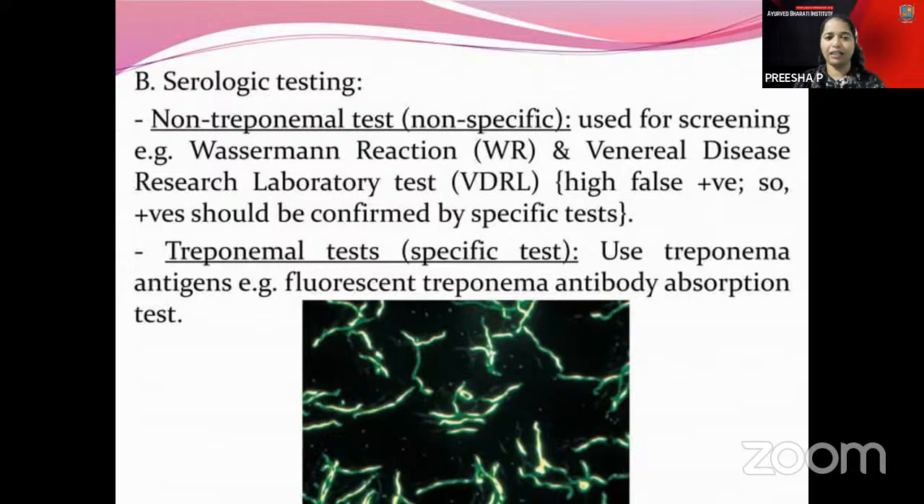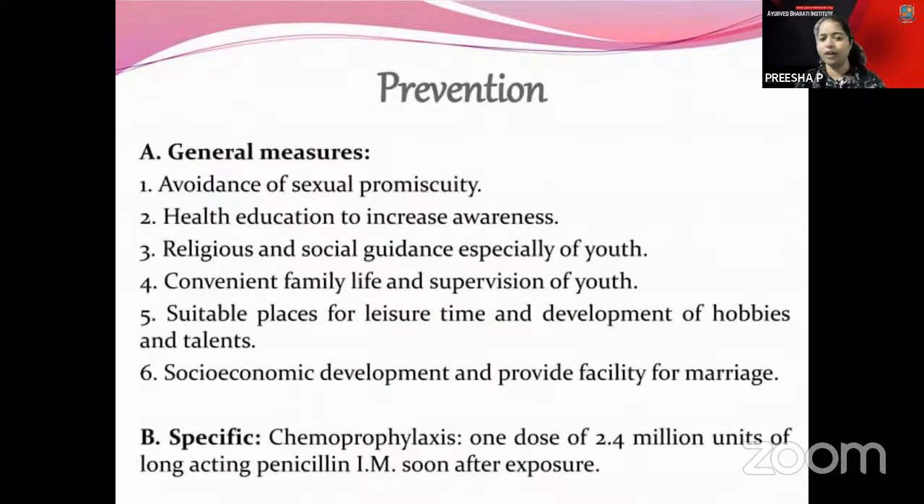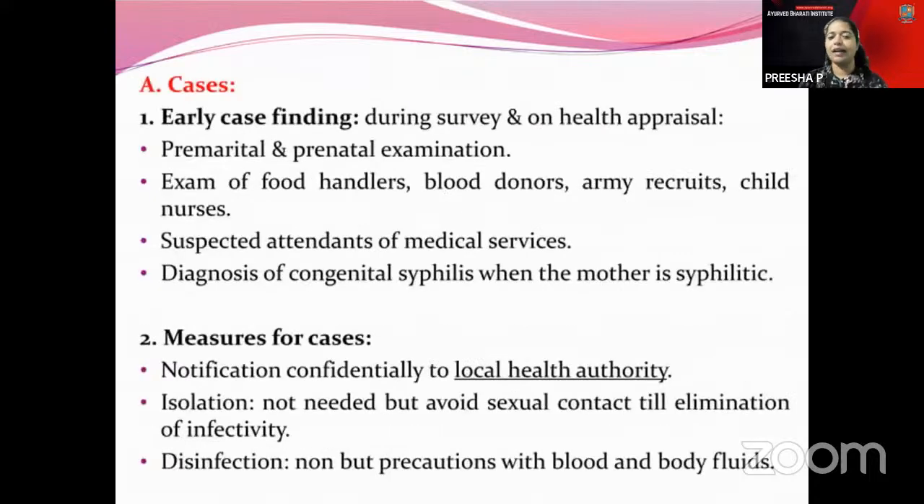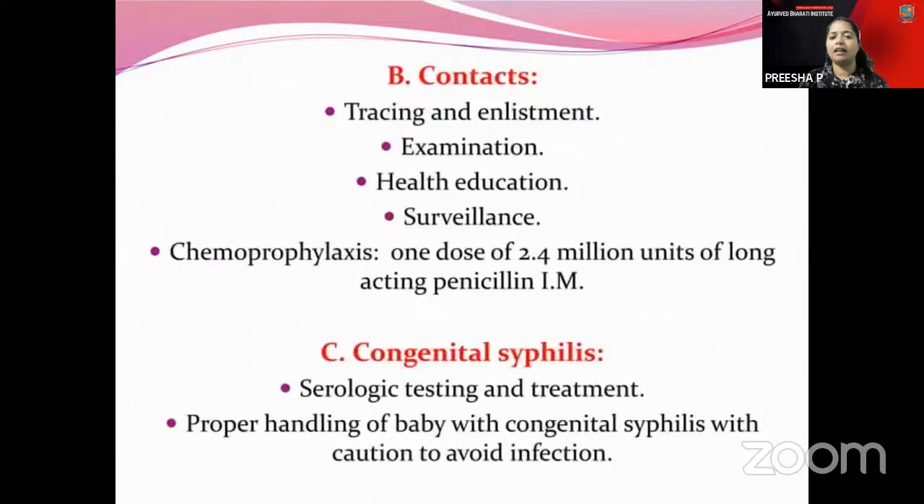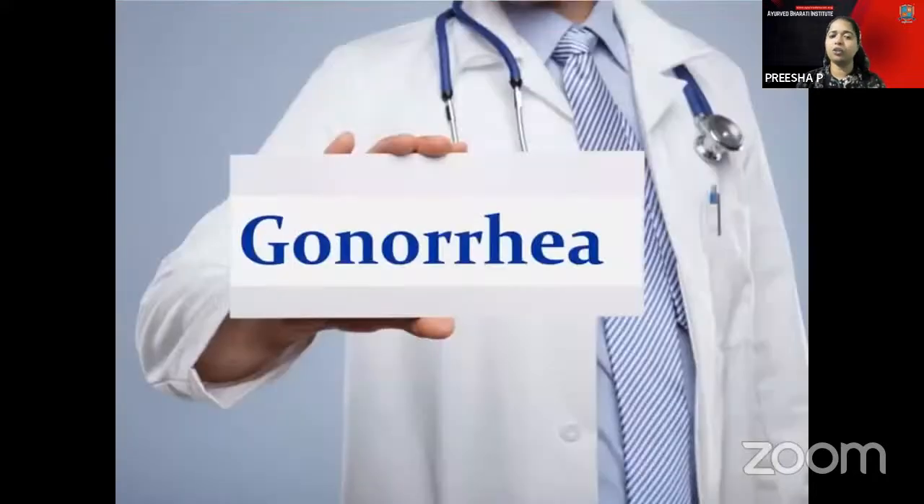Then prevention: sexual promiscuity can be avoided, and you have chemoprophylaxis treatment, which is mentioned here. You have early case finding and measures for cases, like notifying the local health authority confidentially. Then long-acting penicillin can be given. Contacts of syphilis cases can be traced and enlisted with the help of surveillance, and chemoprophylaxis can control it. The other point is congenital syphilis at birth, which needs proper care.